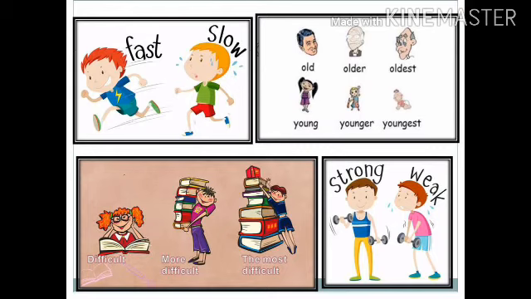Here, as you can see, these are various examples of all the 3 degrees of comparison. For example, old: its comparative form is older, while the superlative form is oldest. In the case of young, the comparative form is younger and the superlative form is youngest. But in the case of the word difficult, we cannot add er or est as the suffix. So, instead of that, we will write more difficult and most difficult for the comparative and superlative degrees respectively.